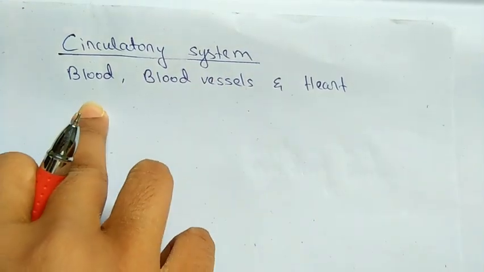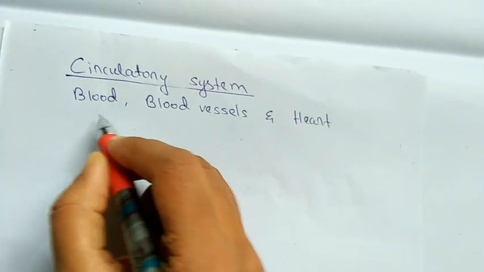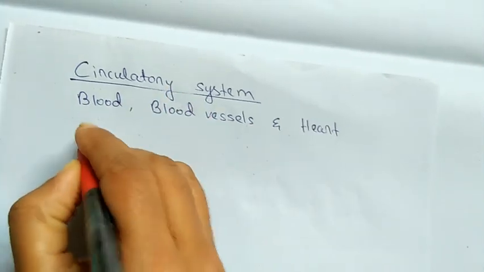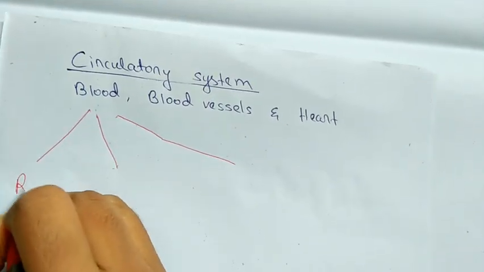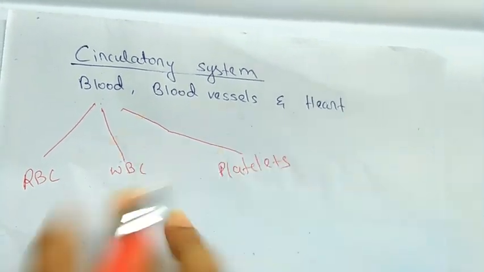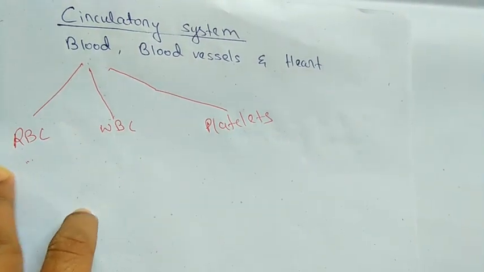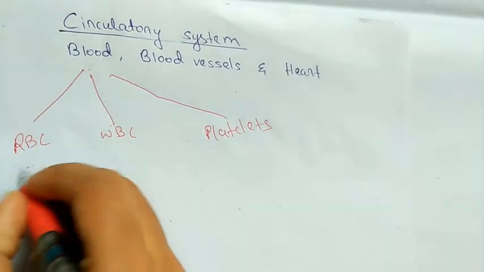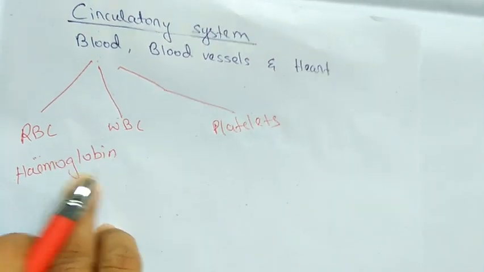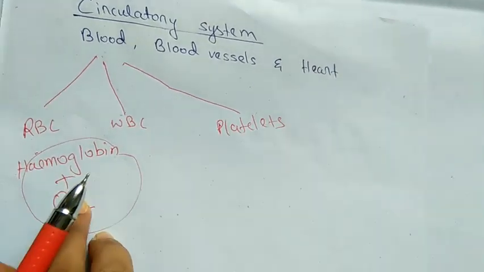Circulatory system consists of blood vessels and heart. Everybody knows that blood is a red colored fluid that flows through the blood vessels. Blood has three very important components: RBC, WBC, and platelets. So RBC is red in color because of the presence of the pigment hemoglobin. So hemoglobin combines with oxygen to form oxyhemoglobin, and this oxyhemoglobin is supplied throughout the body.